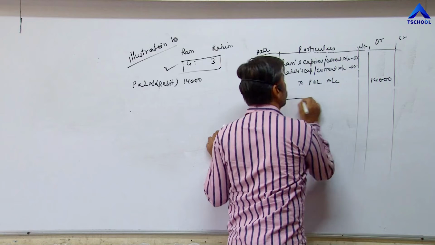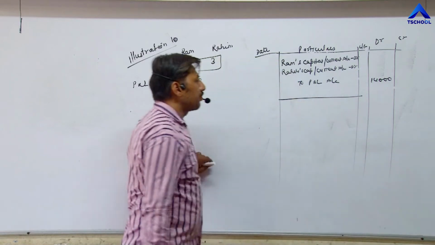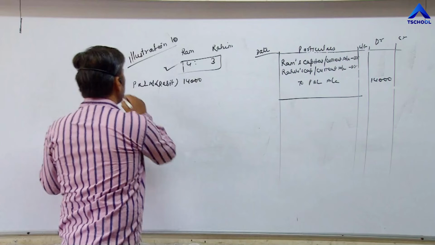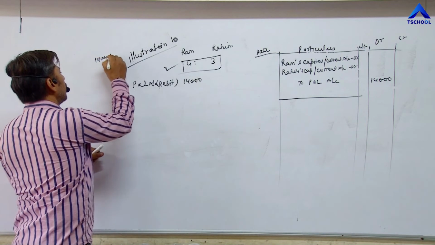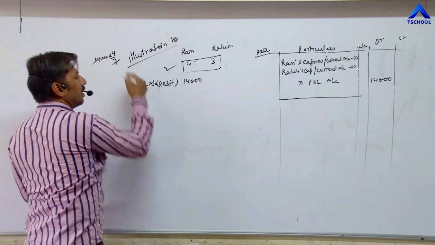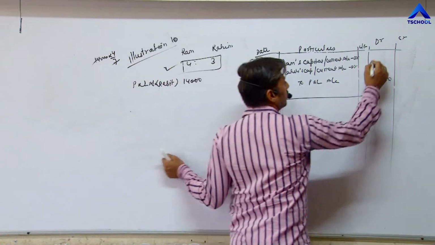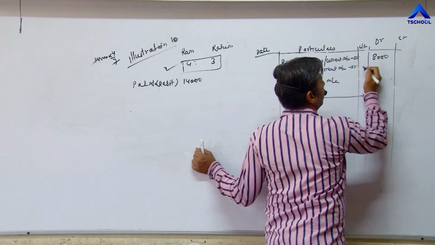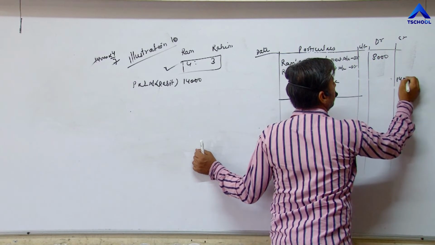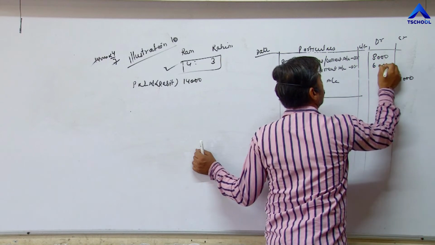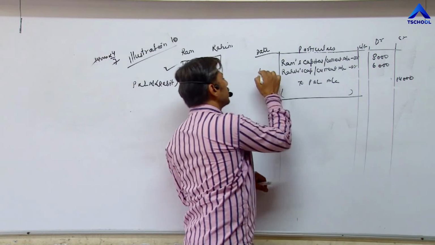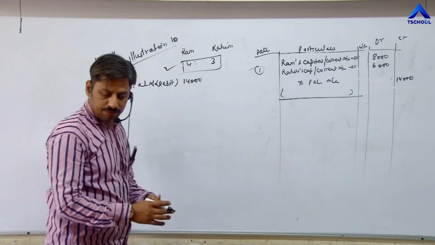Distribute this amount between these two partners in 4:3. 14,000, 4 by 7, 8,000 and 6,000. Then you have to pass narration if necessary. First entry is completed. Second point is given,